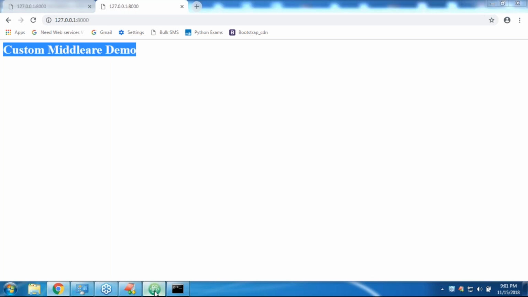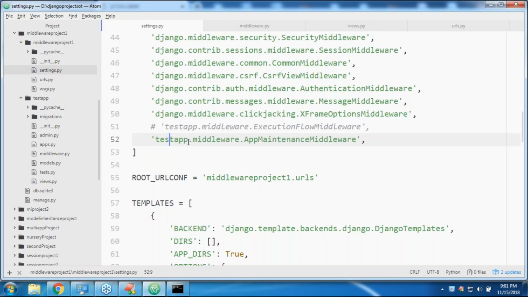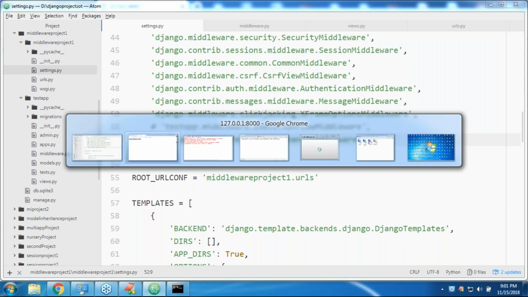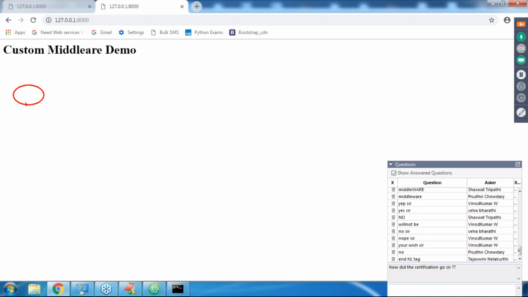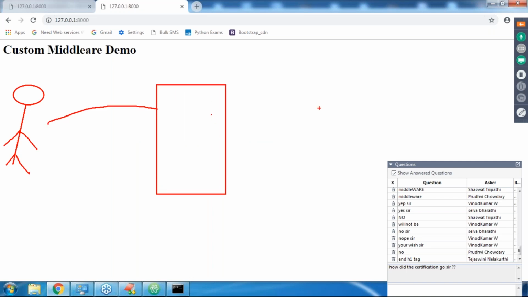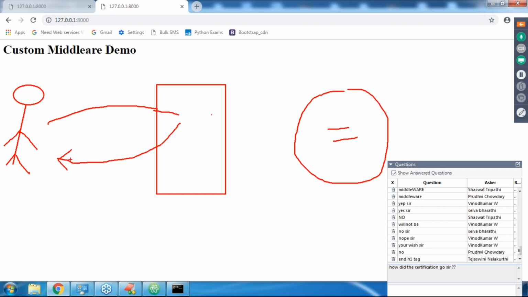The change is, let me enable this middleware. If I enable this middleware, now observe: the end user sends the request. First the request will come to the middleware, and then to our Django function. So what is the middleware going to do? The middleware itself is going to provide the response, saying currently application under maintenance, don't disturb the application for 2 days.